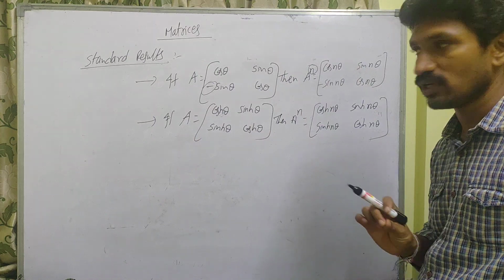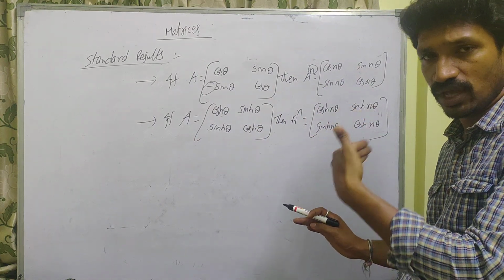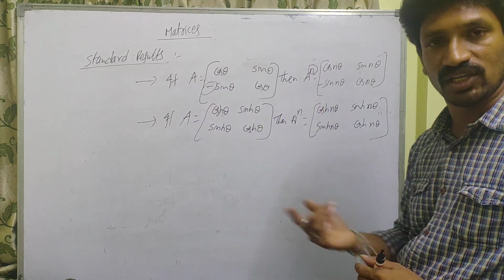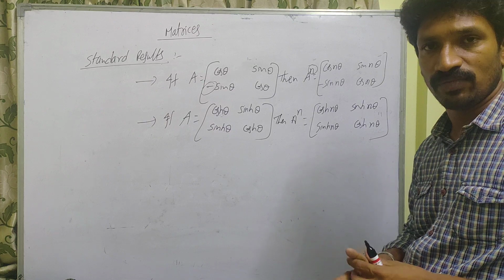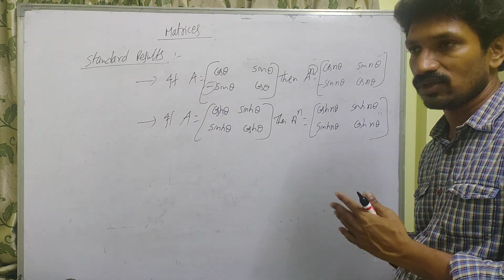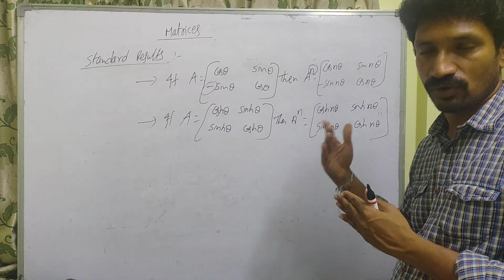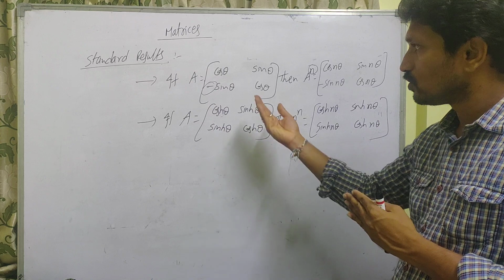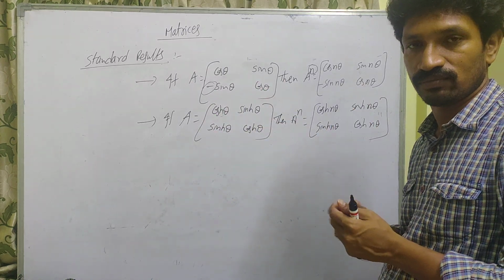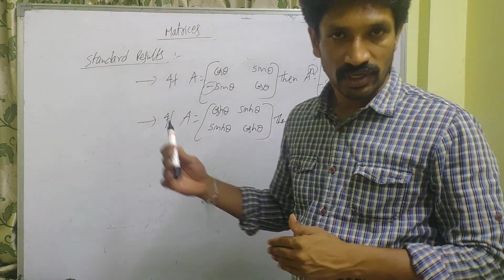That is the difference. If you remember these formulas, we can do the problems based on these easily. Based on these, they are asking at least one question. Maximum they are asking one question. Some years they are not asking, but in most of the years, if you observe 10 years papers, based on the standard results, they are asking at least one question. Okay. So next go to determinants.